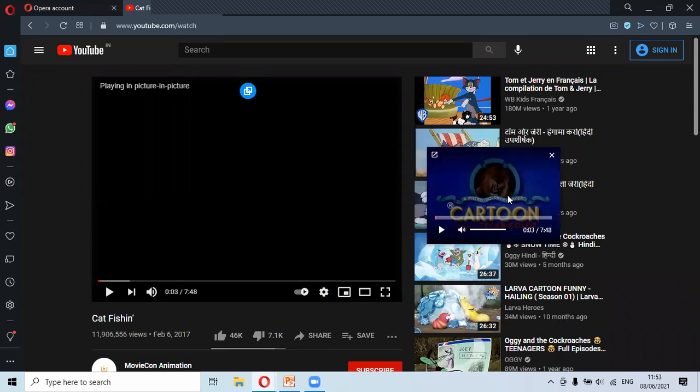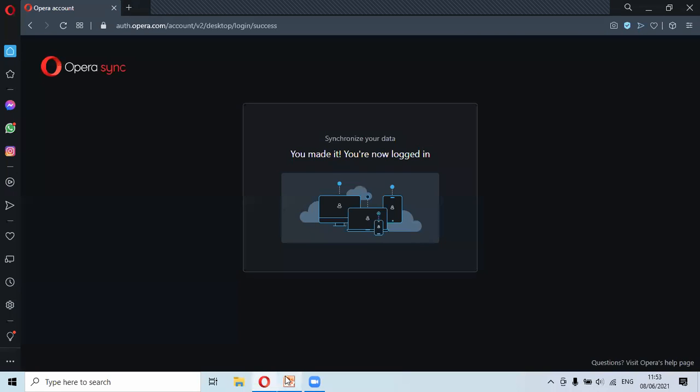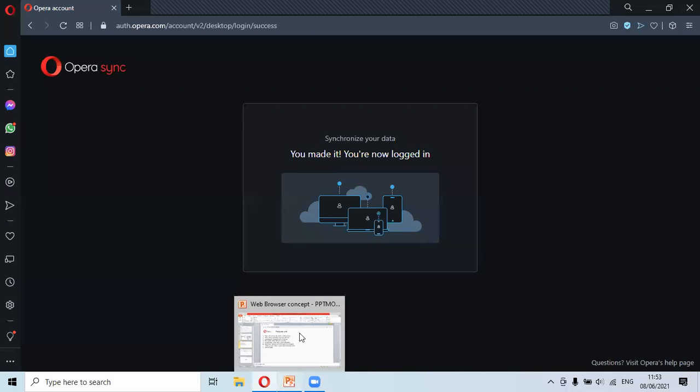Actually, there are many more features that I have not used, because the Opera browser is providing us so many features. So let me get back to the PPT. I hope you understood. I hope you really like the features of the Opera browser.